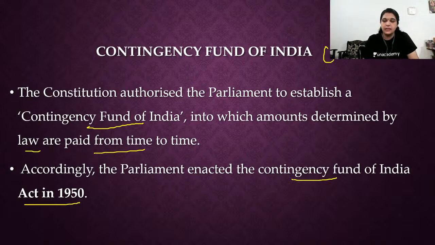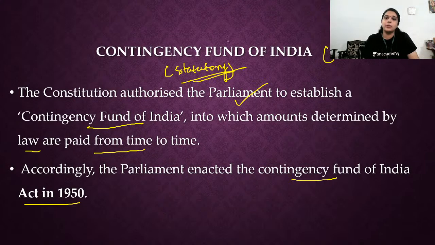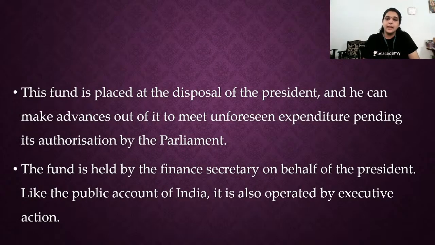It's a statutory fund. So the Constitution has said that the Parliament only will create the contingency fund, and according to the Contingency Fund of India Act of 1950, the contingency fund has been formed. Fine. The fund is placed at the disposal of the President. So what we saw: consolidated fund, Parliament only can take money by appropriation bill. Public account, executive action only can take money outside. That also should be mostly in banking transactions.